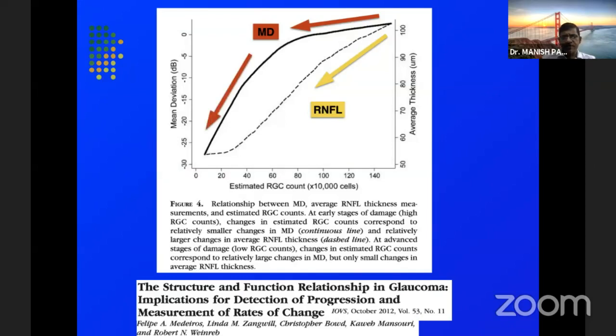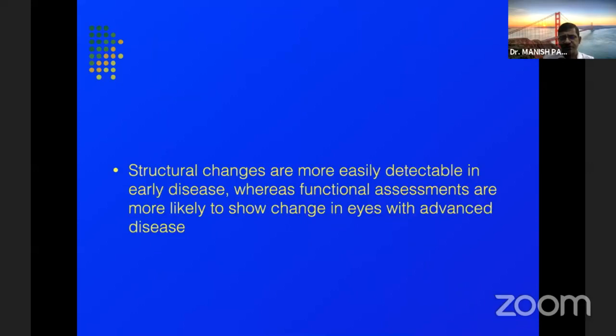If we go into advanced stages on the left side, we see the change in the mean deviation is much more as compared to what changes we see in the RNFL. So initially it is more of the RNFL, and later on it's more the changes in the mean deviation which we may see.